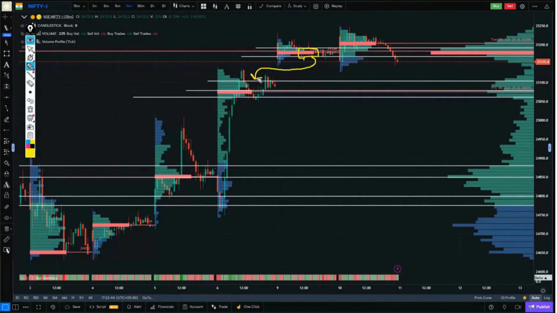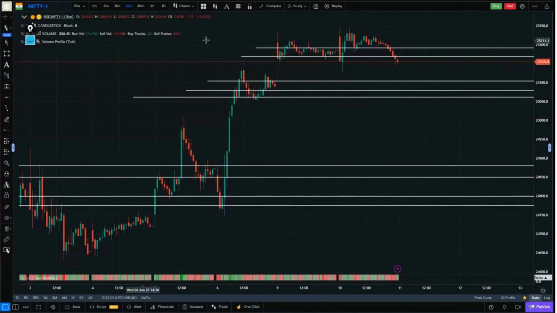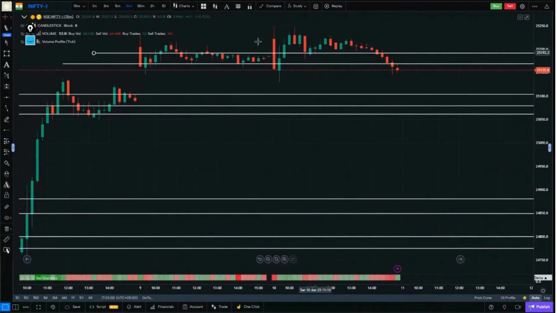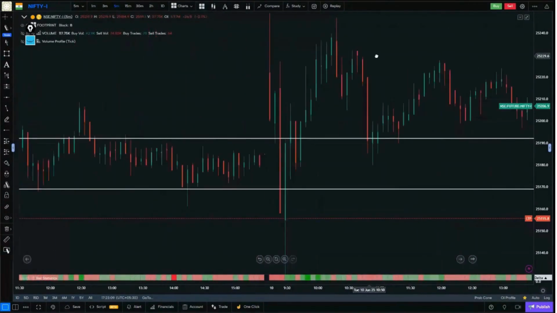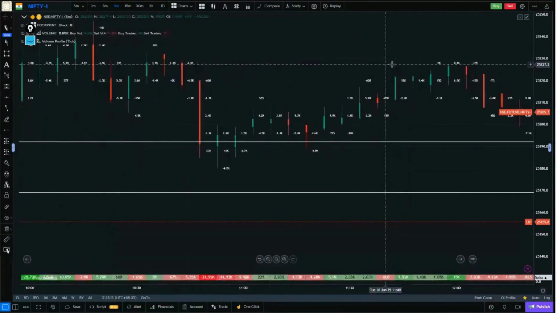This one, we had marked this. This is the value area, this is the value area low, and if this also breaks, then we have the consolidation volume profile nodes. So simple. Yesterday's and the previous day's volume profile is enough for today's market. Now, based on the confirmation from these same volume profiles, we look at the confirmation from the footprint to see where and how the buyers came in today and how the sellers came in.